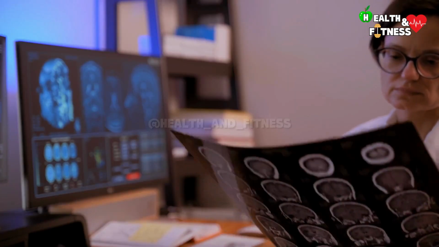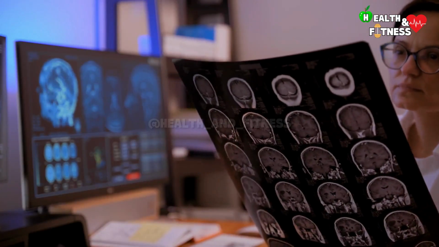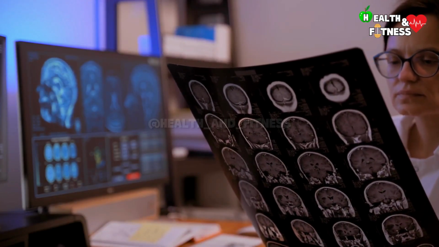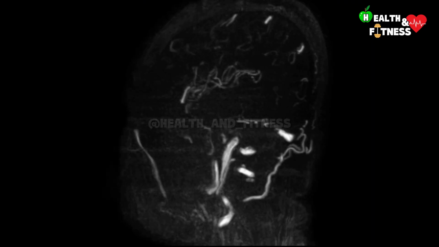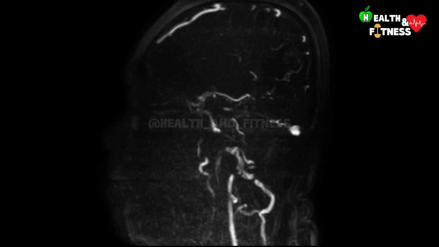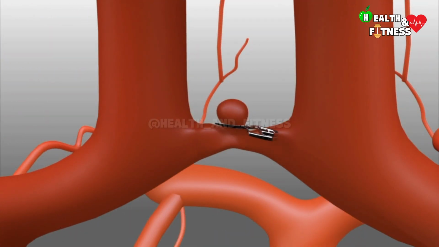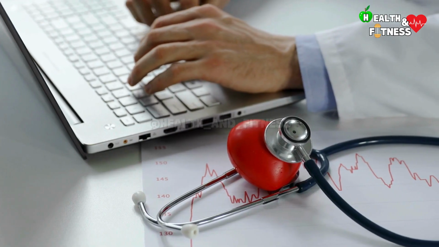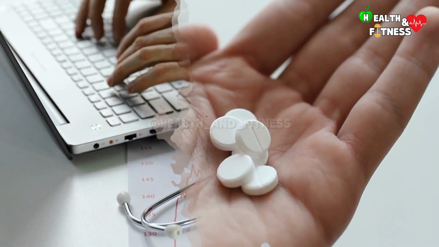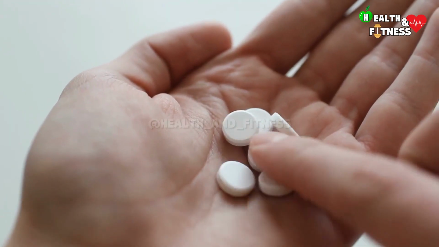In the case of an already diagnosed aneurysm, depending on its size and the area in which it is located, it is important to undergo regular checkups to monitor its evolution. In some cases, the doctor may recommend surgical or endovascular treatment, while in others, a conservative approach may be sufficient based on the intake of antihypertensive drugs and a change in lifestyle.